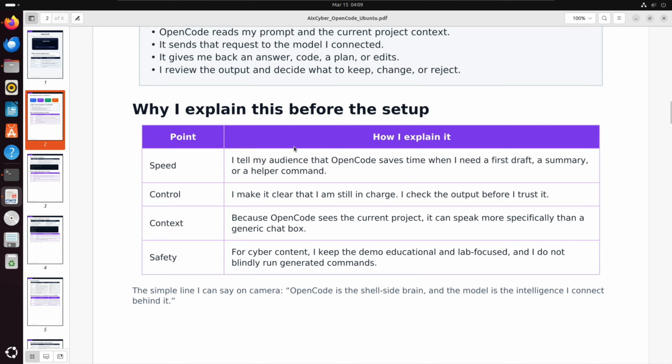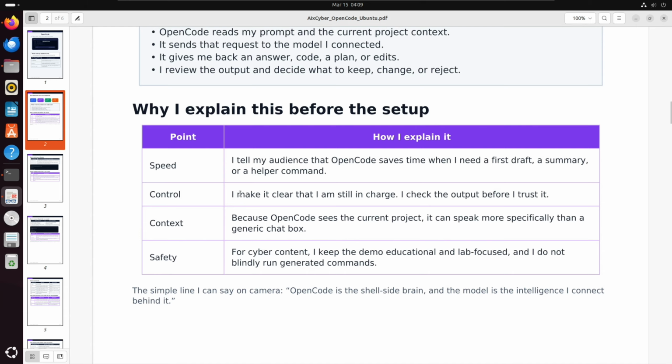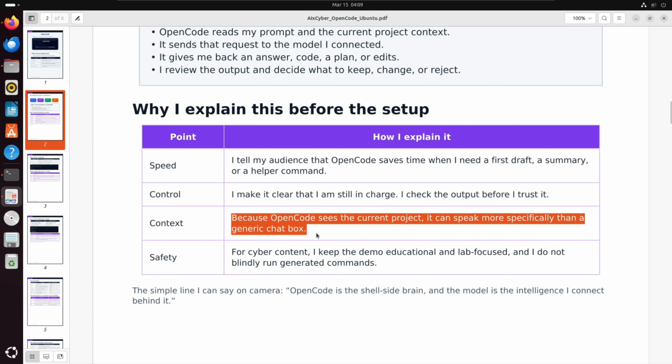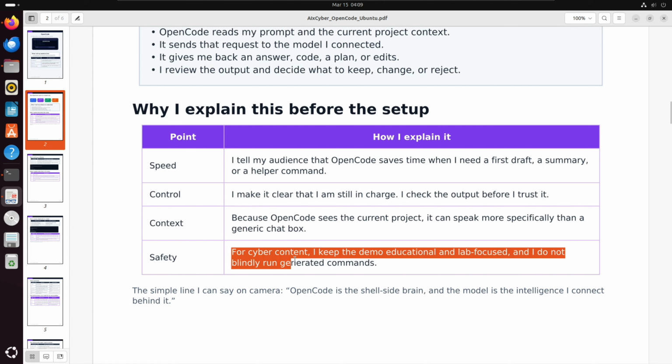And why I explained this before, see, here is the most important thing: speed. I tell my audience that OpenCode saves time. Basically it saves time. See, in today's era, if you deal with the overall systems in Linux, the directories and all, you will be facing a lot of issues. Then for resolving it instantly there in the terminal, OpenCode is great.